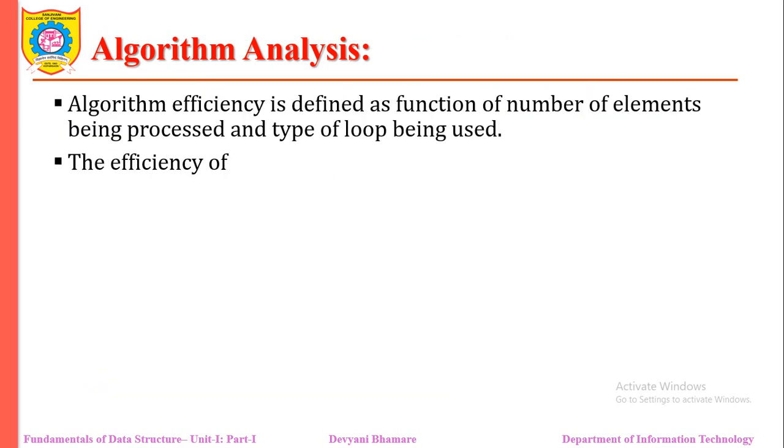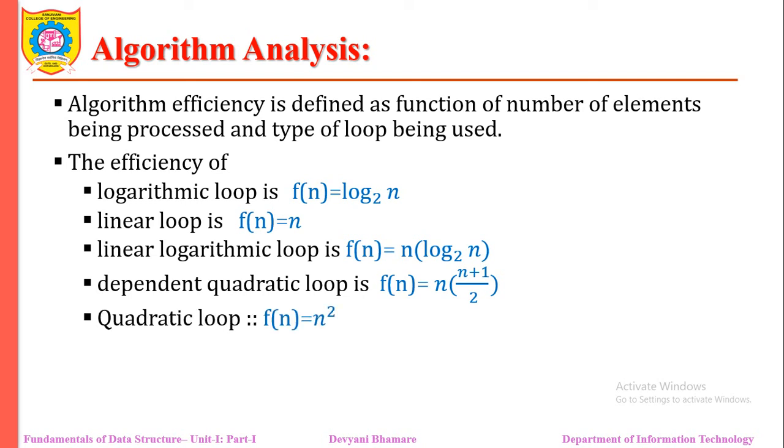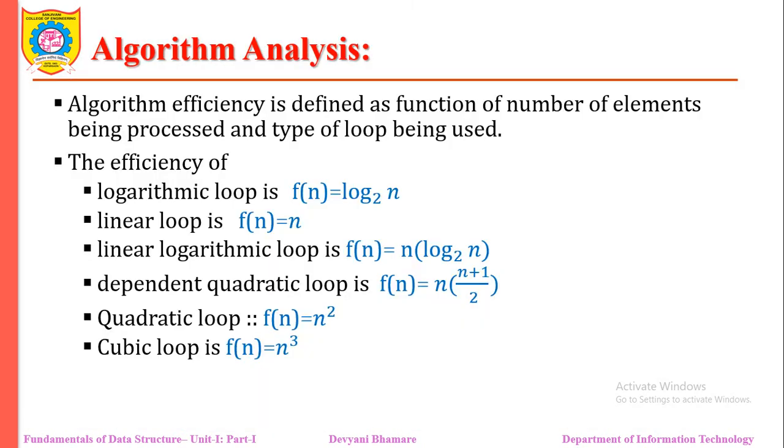So we are analyzing that algorithm efficiency is defined as a function of the number of elements being processed and what type of looping statements we are using. For the logarithmic loop, it is log n. For the linear loop, it is n, that means the number of statements. If there are inner logarithmic loops, then it is n log n. If dependent quadratic, we have such a situation.